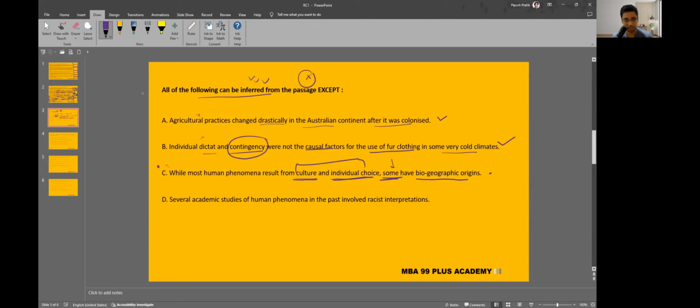other one as well. Several academic studies of human phenomena in the past involved racist interpretations. True, this is true. It was straight away given in the passage. So of course, C is the best choice.